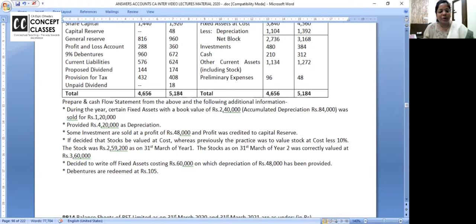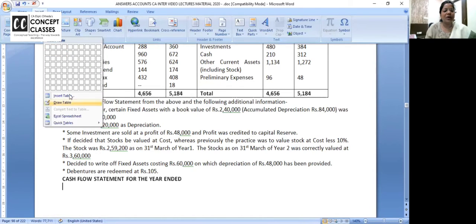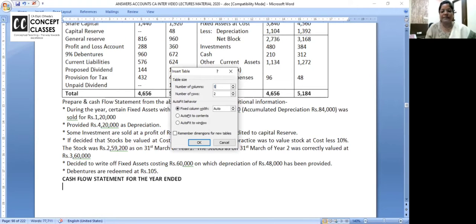Quickly start with problem number 13 in your notebook. Cash flow statement for the year ended. Particulars and triple column, full page. Make a full page.